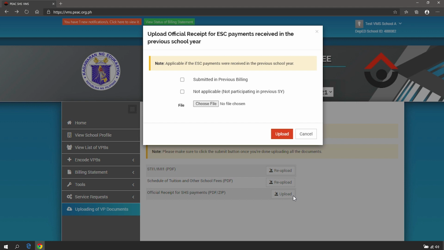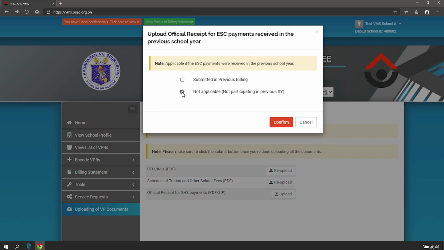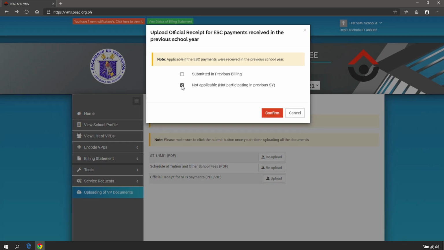On the official receipt, for voucher program payments, if your school did not participate in the previous school year, check the box Not Applicable and click Confirm.